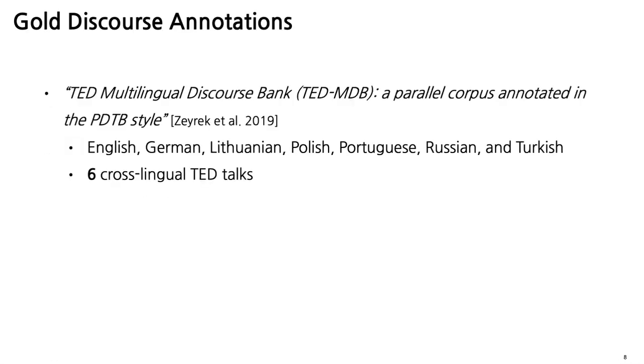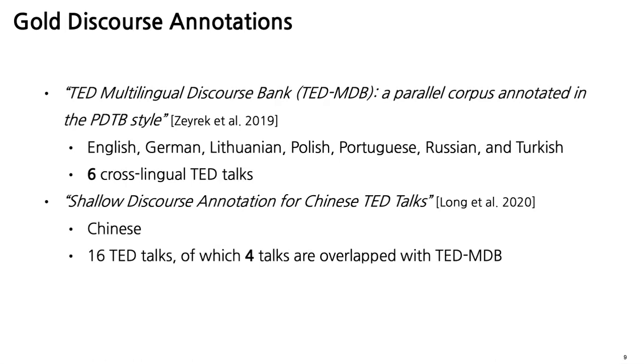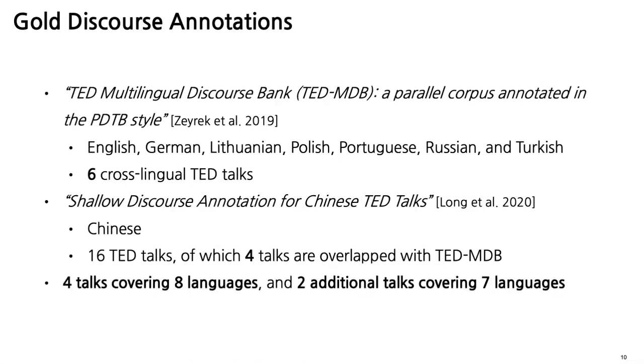Fortunately, there are already some human-labeled discourse annotations. The first one is TED-MDB, which provides 6 cross-lingual TED Talks for 7 different languages. And we also have a similar dataset for Chinese, covering 16 TED Talks, where 4 talks overlap with the TED-MDB. So in total, we have 4 talks covering 8 languages, and 2 additional talks that cover 7 languages. And these talks are annotated following the Penn Discourse Treebank framework.